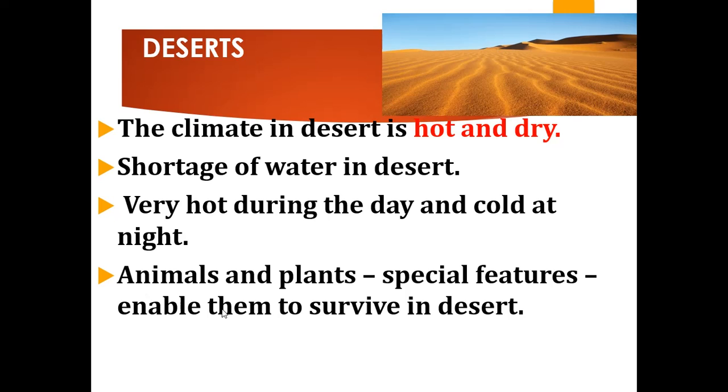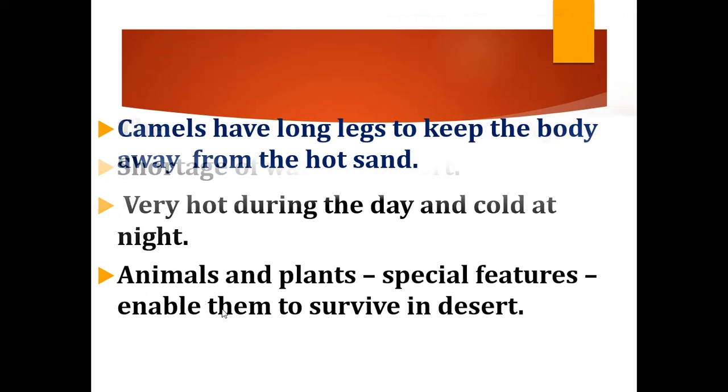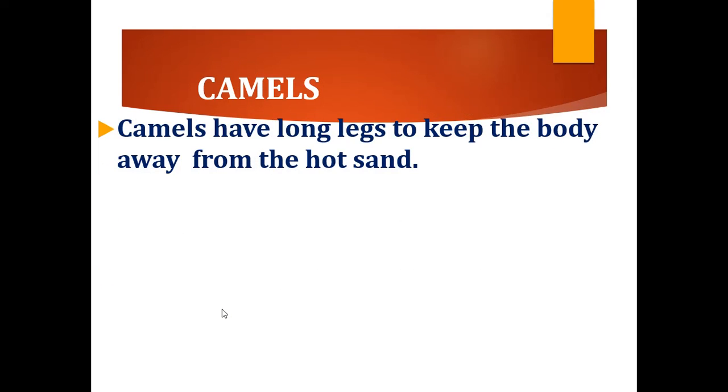Let's see some examples of animals which can survive in desert and what special features enable them to survive. Now let's see about camels.